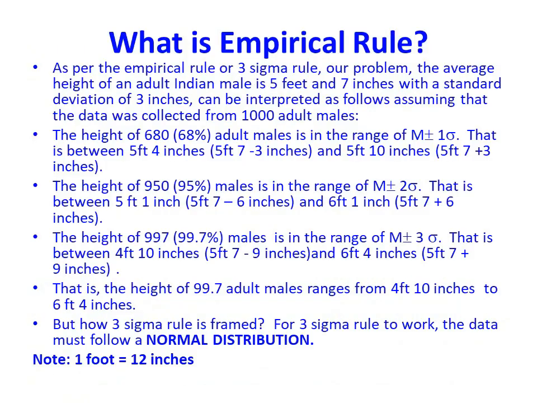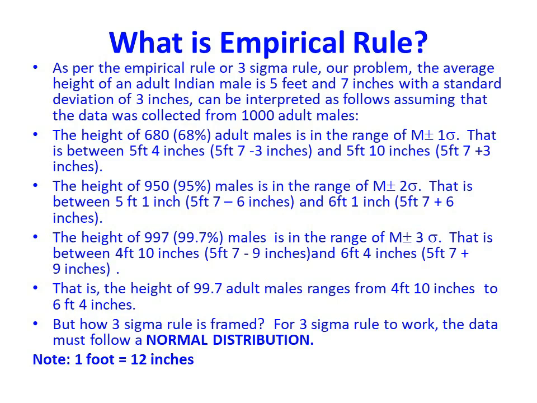What is the empirical rule? As per the empirical rule or 3 sigma rule, our problem, the average height of an adult Indian male is 5 feet and 7 inches with a standard deviation of 3 inches, can be interpreted as follows. Assuming that the data was collected from 1000 adult males, the height of 680, 68%, adult males is in the range of m plus or minus 1 sigma. That is between 5 feet 4 and 5 feet 10 inches.